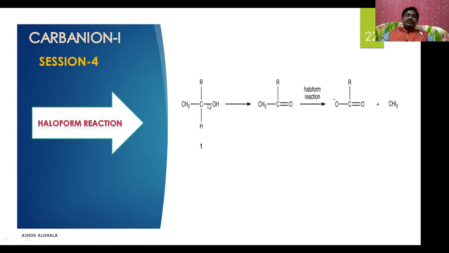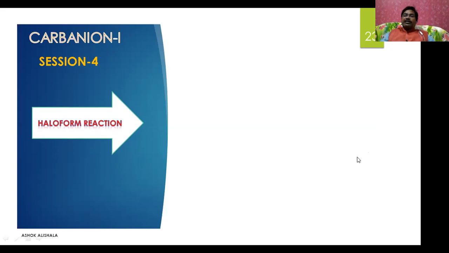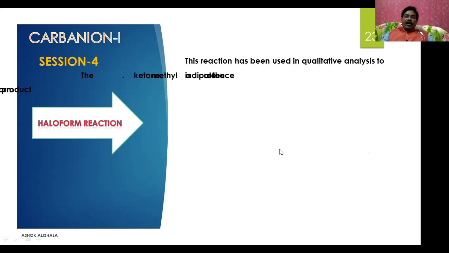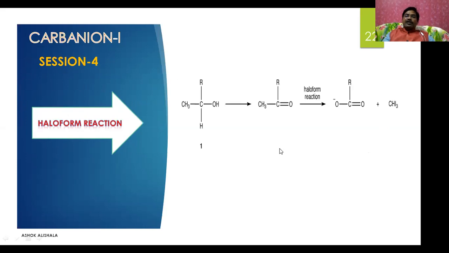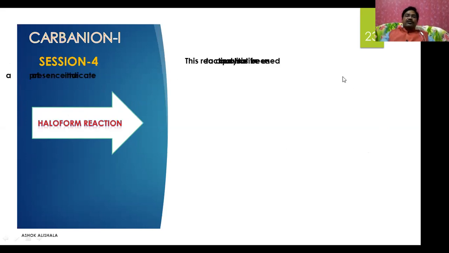Let us see this acetaldehyde molecule, and this is going to be the derivative of a secondary alcohol. You will get an acetaldehyde derivative like this, and this undergoes the haloform reaction. Here we use iodine, that's why this is going to be the iodoform reaction, and this is going to be the iodoform. Let us see the other one.